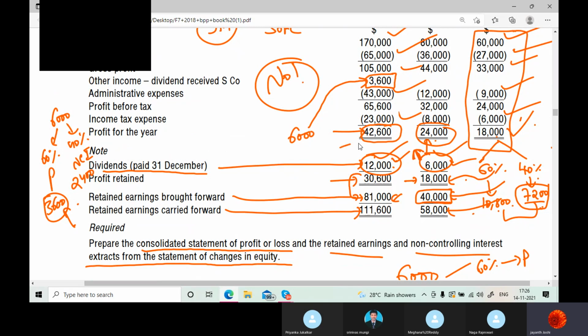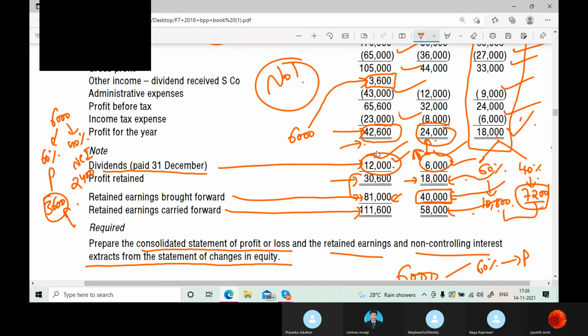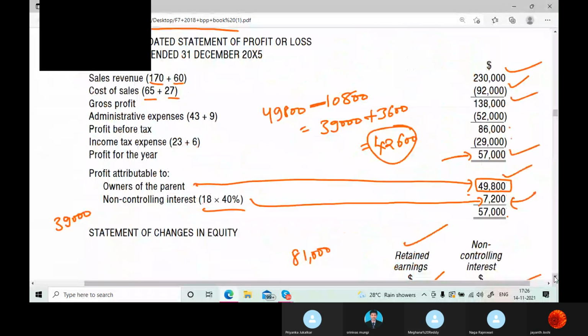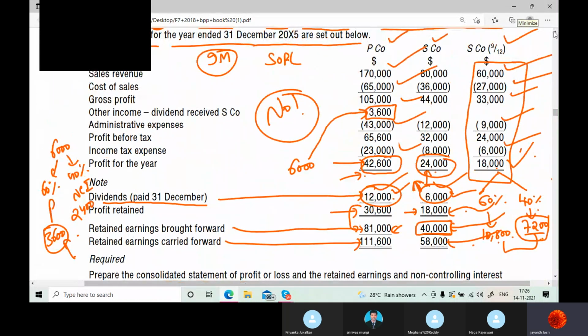This is the parent's profit now. 42,600. 49,800 should match.